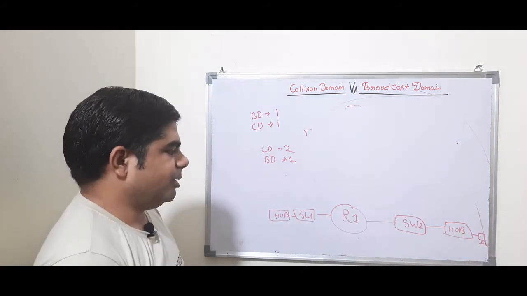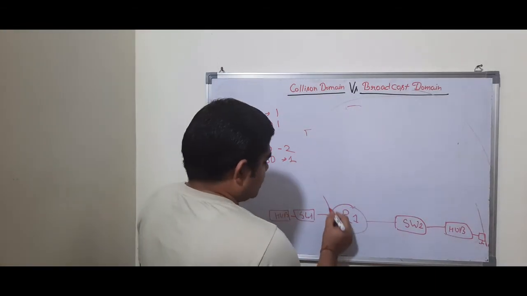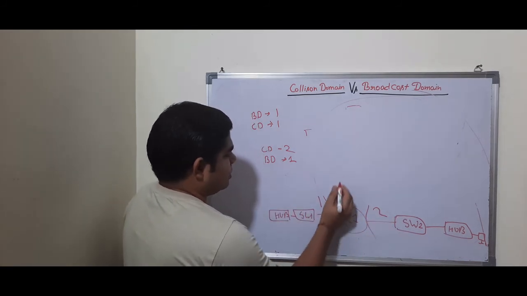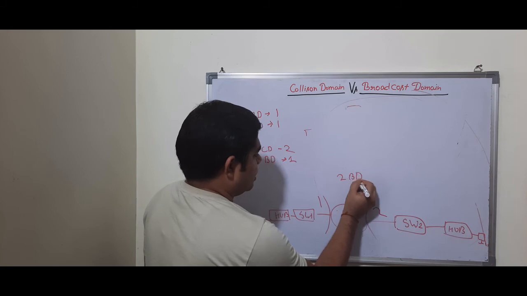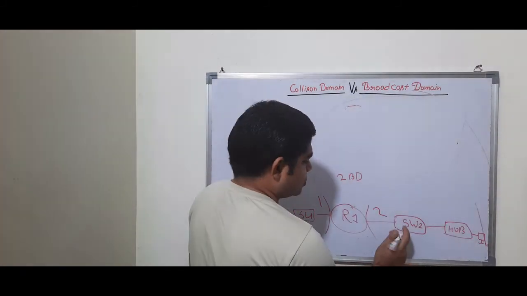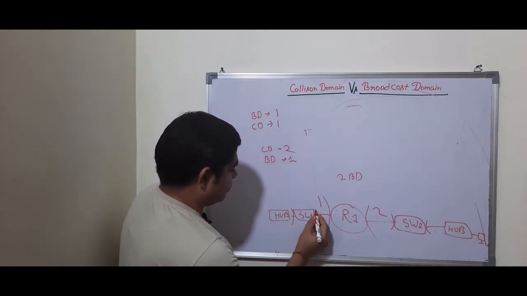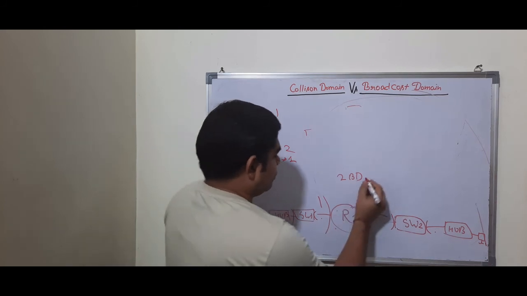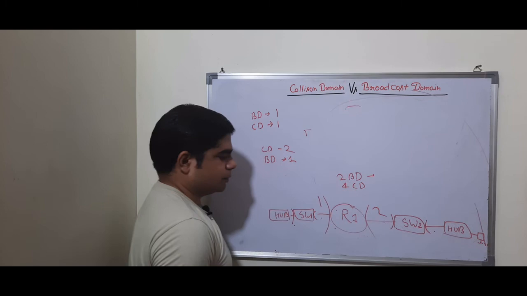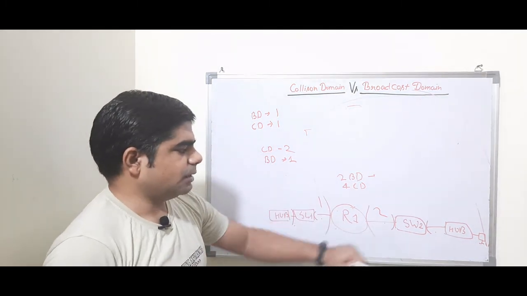If anybody asks how many broadcast domains it has, the router separates the broadcast domain, so it has 1 and 2. So in this scenario we have 2 broadcast domains. How many collision domains? Collision domain is separated by the switch also. So this side we have 1 and 2, and this side we have 1 and 2, which means 4 collision domains and 2 broadcast domains.